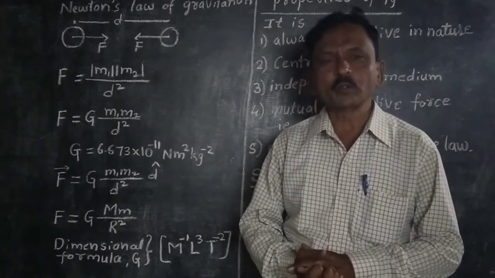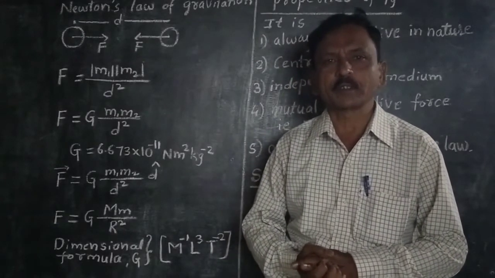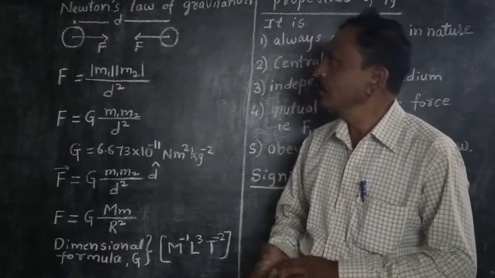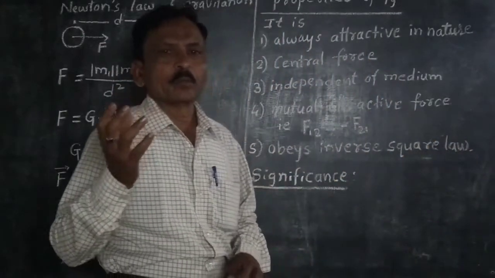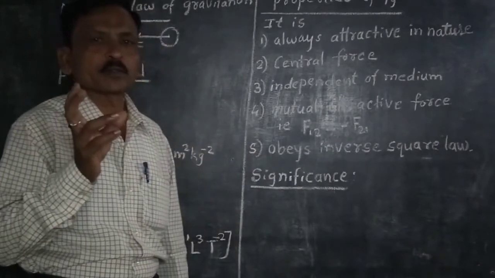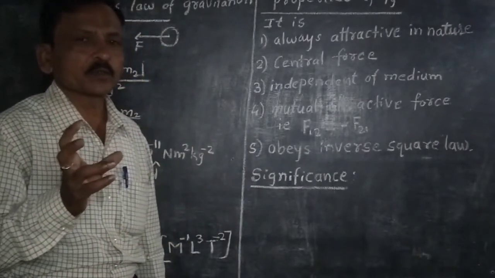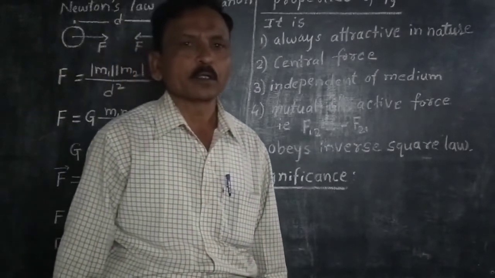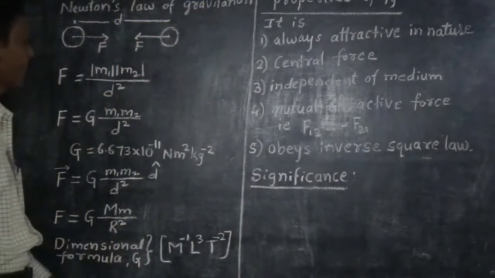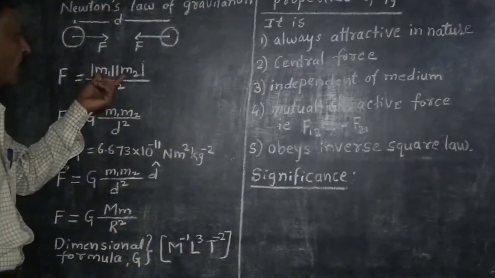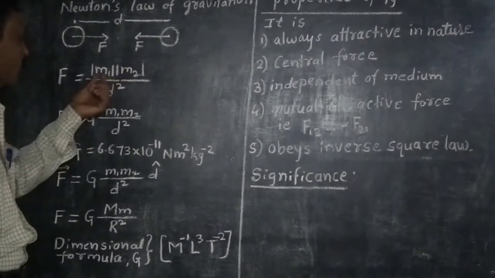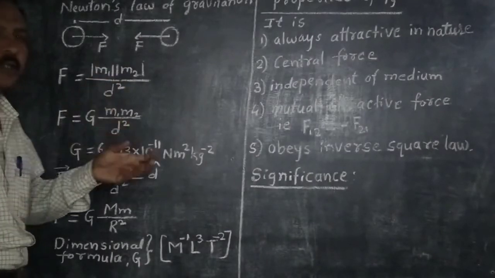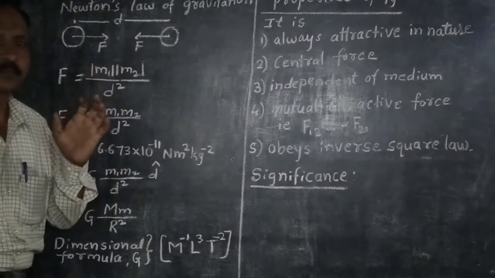According to Newton's universal gravitational law, the force of attraction between any two bodies in the universe is directly proportional to the product of the magnitudes of the masses and inversely proportional to the square of the distance between them.